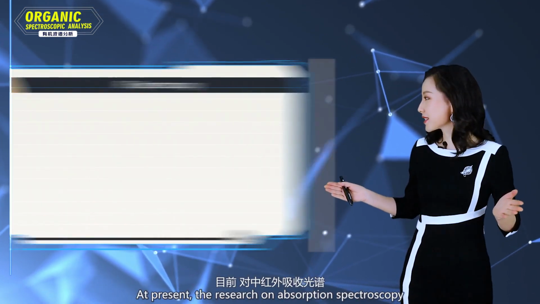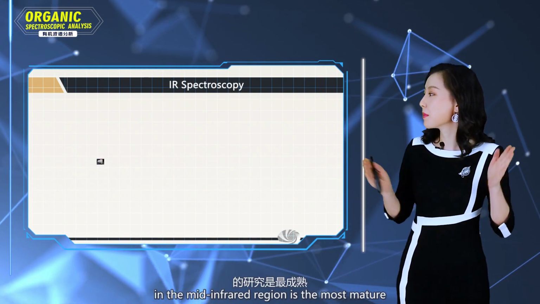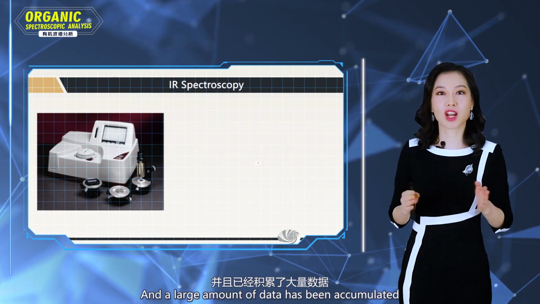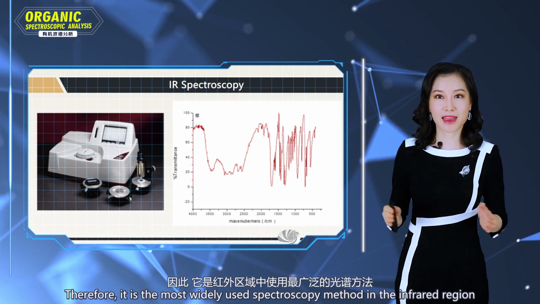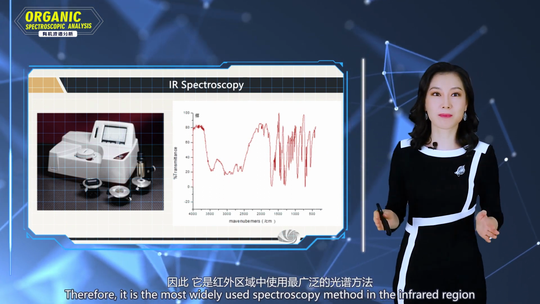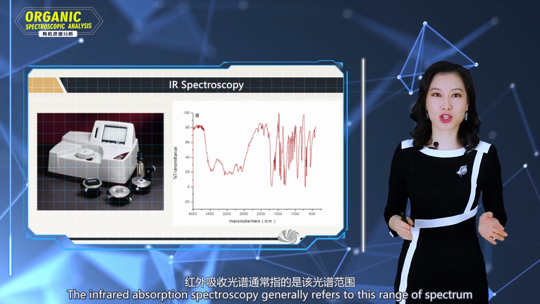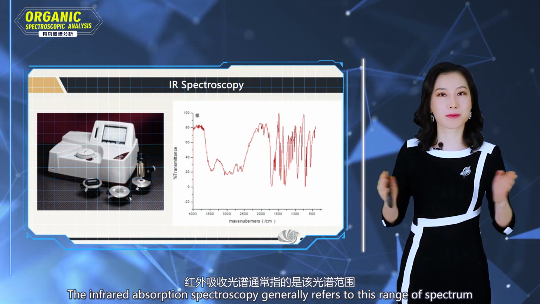At present, in the research of absorption spectroscopy, the mid-infrared region is the most mature, and a large amount of data has been accumulated. Therefore, it is the most widely used spectroscopy method in the infrared region. Infrared absorption spectroscopy generally refers to this range of spectrum.